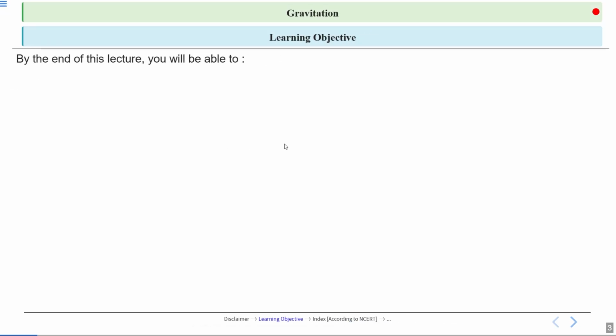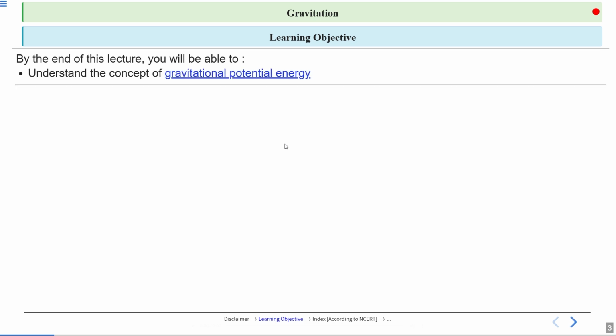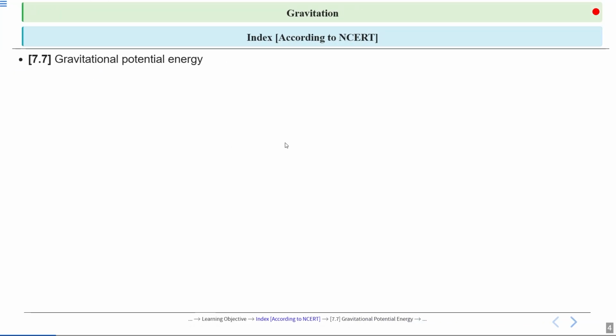Learning objective. By the end of this lecture, you will be able to understand the concept of gravitational potential energy. So in today's lecture, we will first cover 7.7, gravitational potential energy. After that, we will solve example 7.3.